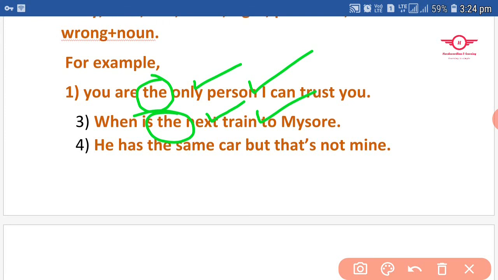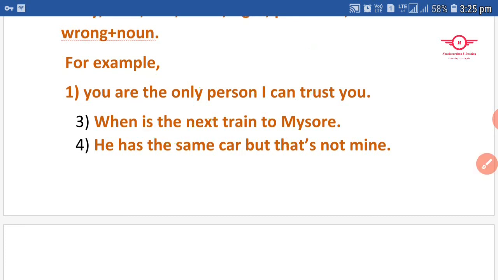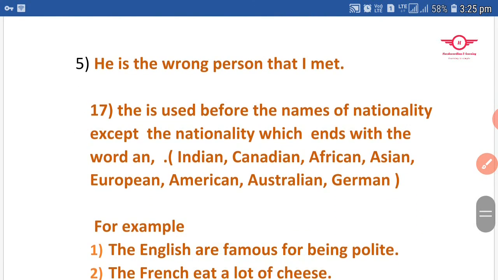He has the same car, but that's not mine. Before the word "same," I have used the definite article, and after the word I have used a noun, car. Next, the fifth example is: the wrong person that I met.